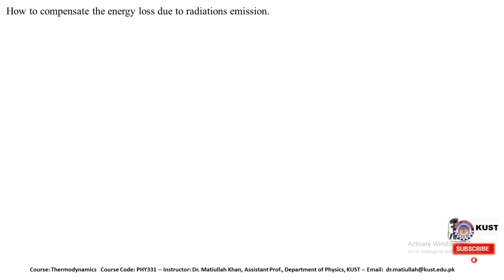How do we compensate the energy loss due to radiation? According to the law of conservation of energy, if a body is emitting radiation, there should be something to compensate for it. There should be a source which keeps the emission continuous. This is very important for long-standing emission of electromagnetic radiation. If there is no source behind the emission, it will gradually decay and finally vanish.